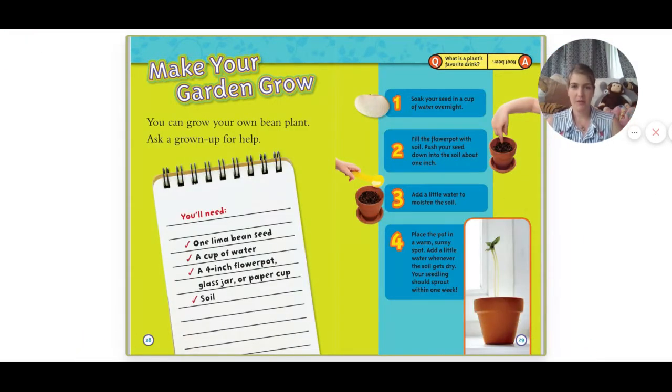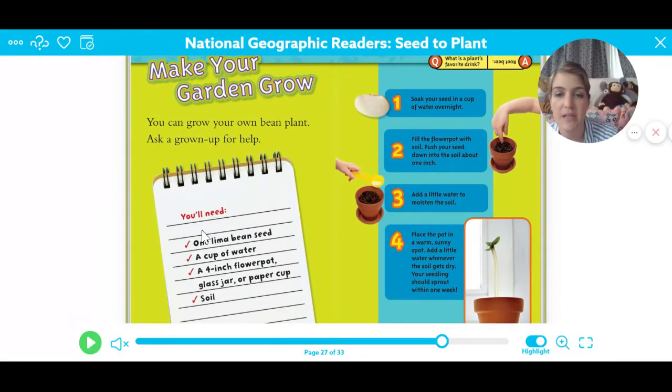So you can also make your garden grow. If you have these things at home, you could do this little project. You can ask a grown-up for your own bean plant. What you're going to need is 1 lima bean seed. It doesn't have to be a lima bean. It could be any kind of a bean that you have around the house.